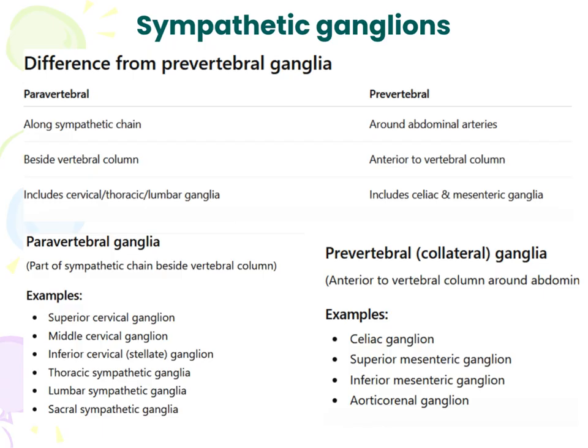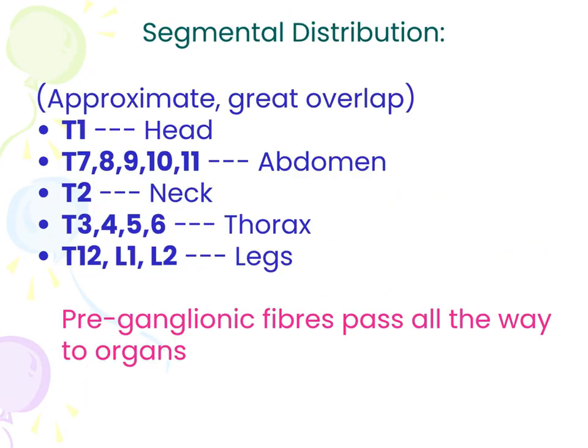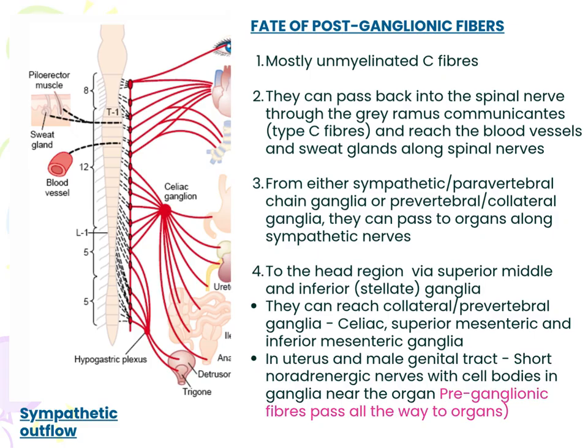There are basically two types of sympathetic ganglia, namely prevertebral ganglia and paravertebral ganglia. Preganglionic fibers pass all the way to organs: T1 to head, T2 to neck, T3, 4, 5, 6 to thorax, T7, 8, 9, 10, 11 to abdomen, and T12, L1, L2 to legs. Fate of postganglionic fibers: most are unmyelinated C fibers. From either sympathetic or collateral ganglia they can pass to organs along sympathetic nerves.